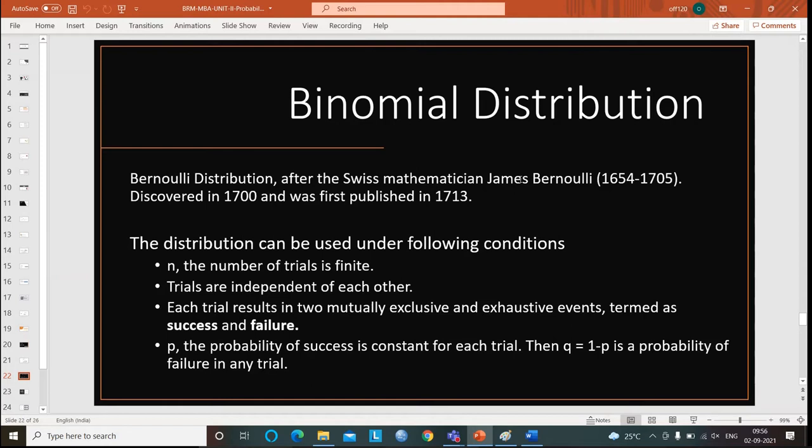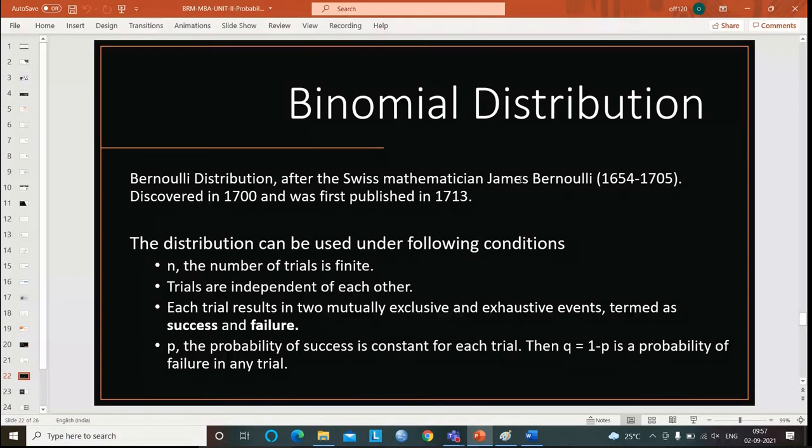While tossing a coin, sir, you might ask me, you are always stressing the concept of a coin. Does the binomial distribution only solve problems of a coin? No, it's not that. Let us suppose I am rolling a die, and I thought that I have to get an even number. But what happened? I got the number 5. That means I failed. So any experiment which can result in only two outcomes, either a success or a failure.